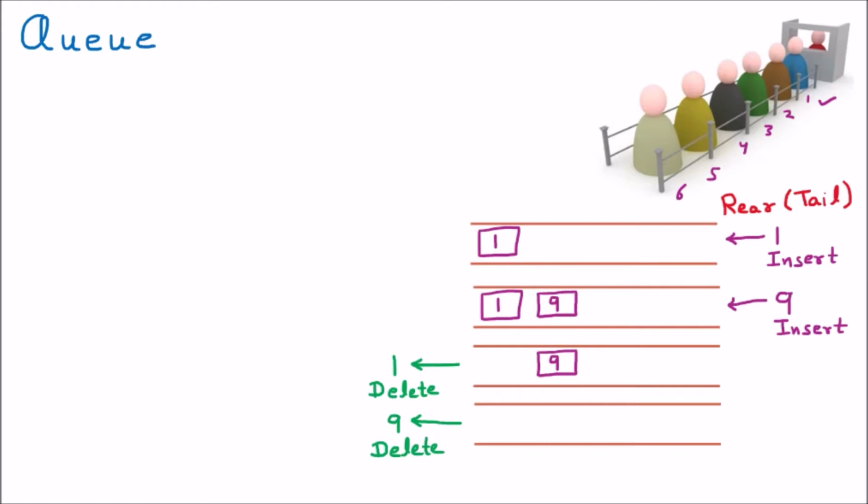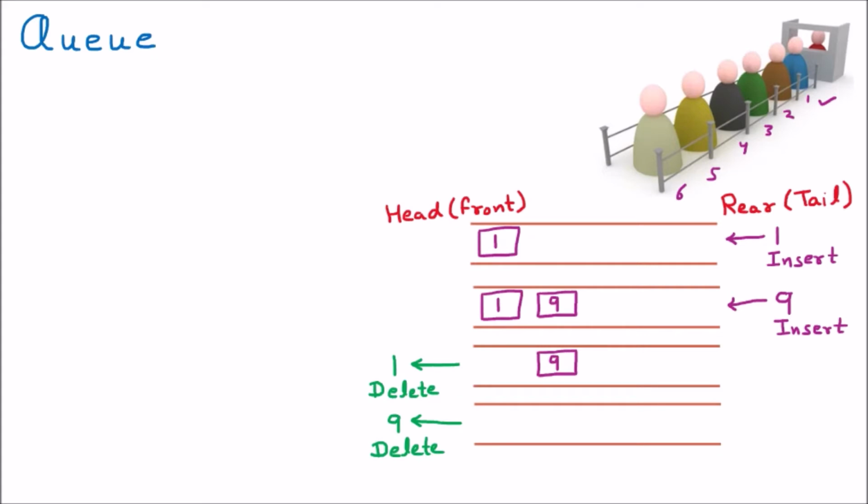Deletion is always done from the head side, or we also say the front. The popular names for the queue ends are front and rear, because front is the starting and rear is the ending, and elements always enter from the rear side and are deleted from the front side.